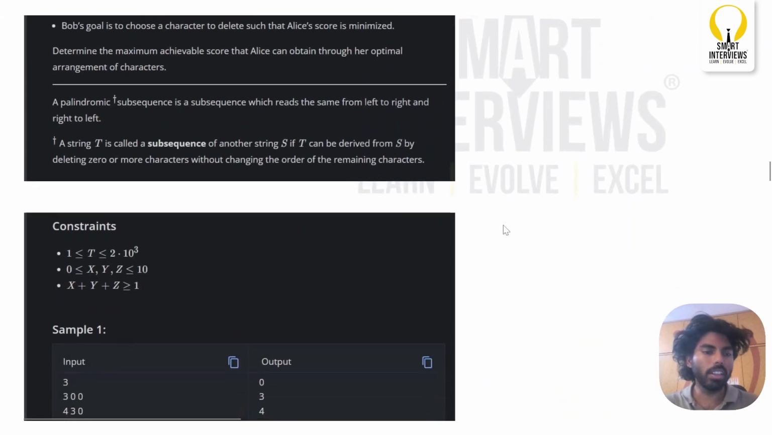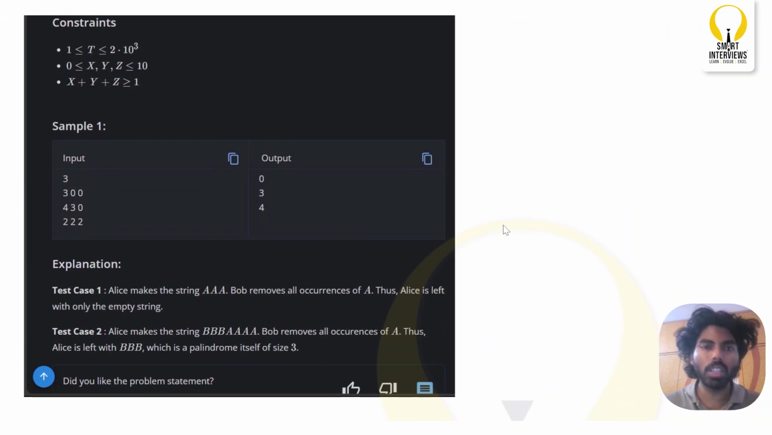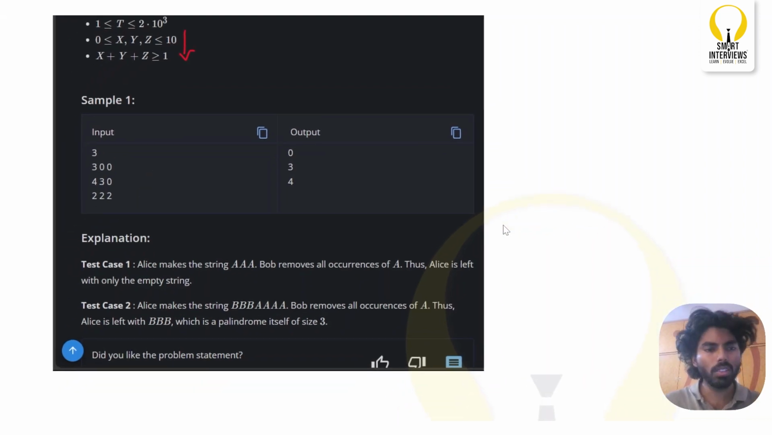So determine the maximum achievable score that Alice can obtain. We will understand the entire question with the help of the sample input. If you see here, the test cases are big, but the X, Y, Z values are very small. For each test case you will be getting three values: A, B, and then C. A stands for the number of copies of A. In the first test case, the number of copies of A is 3, and the number of copies of B is 0, and of C is 0.